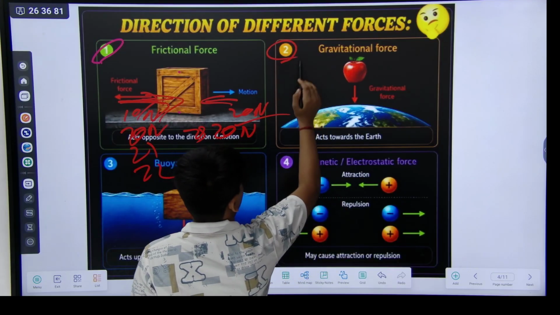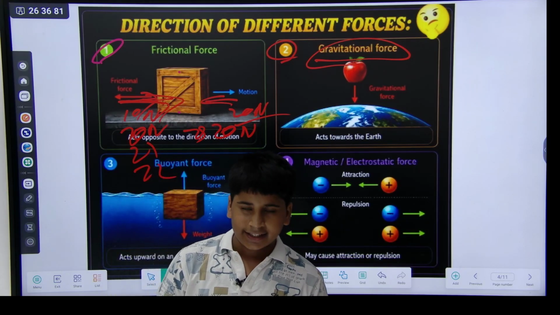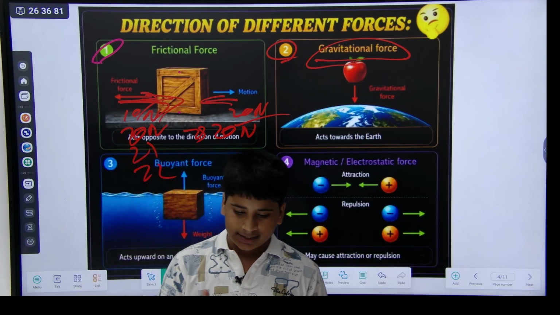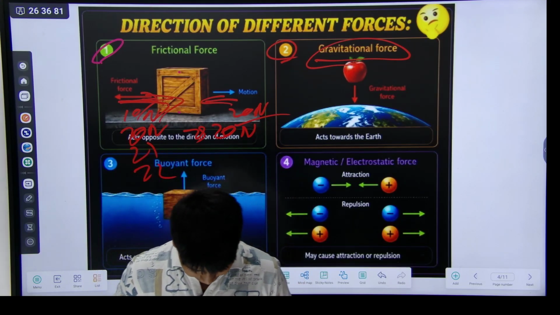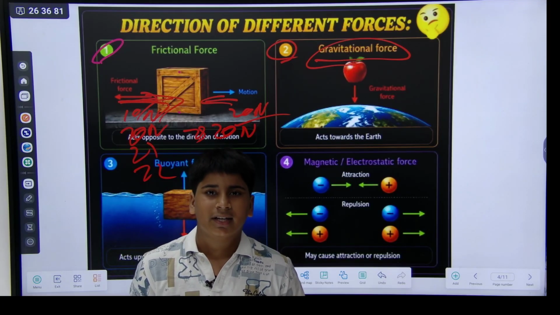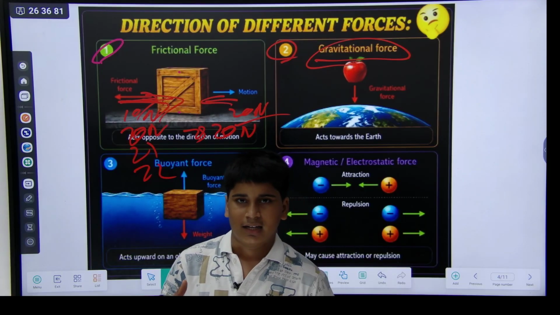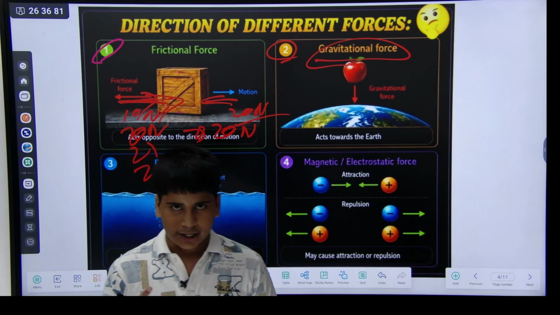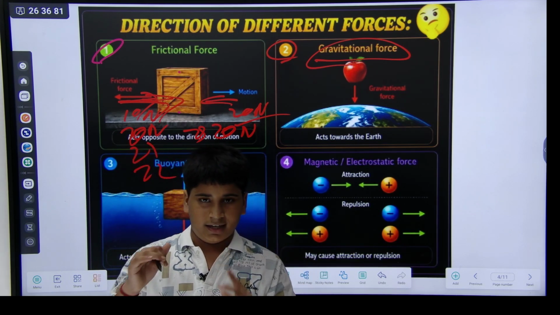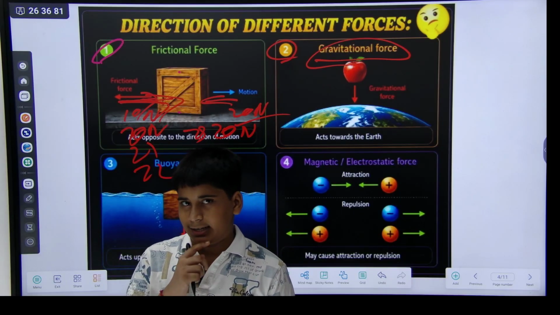Okay, and like this, second, gravitational force. You know that our earth has gravitational force. This gravitational force also affects us on the earth. Like when you jump, why do you not go very high, and go only a very small height?